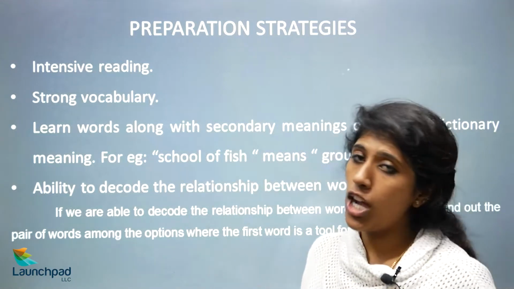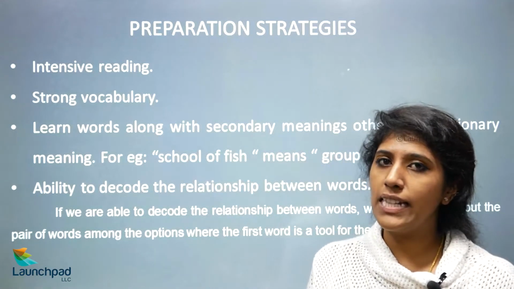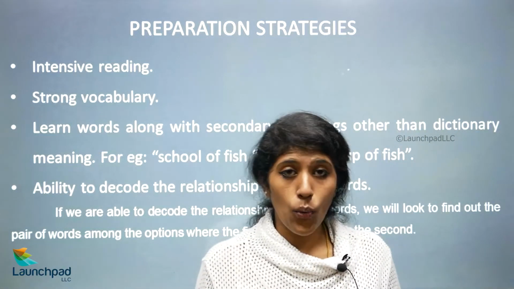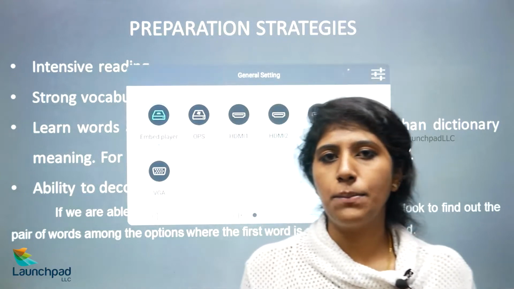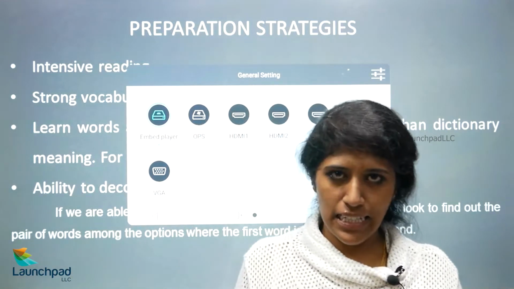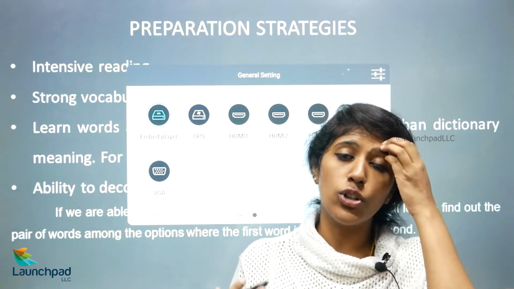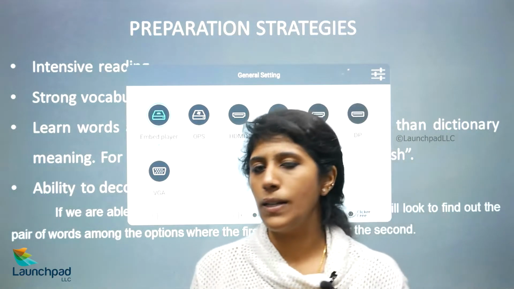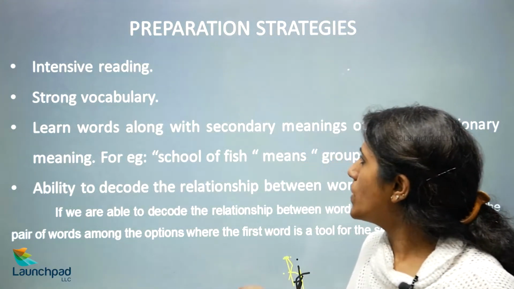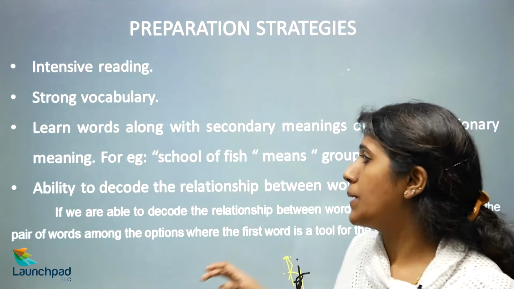Next, strong vocabulary. Vocabulary is knowing a lot of words, which you can gain by reading, looking up a dictionary, or looking up random words on Google. Next, learn words along with secondary meanings other than the dictionary meaning.